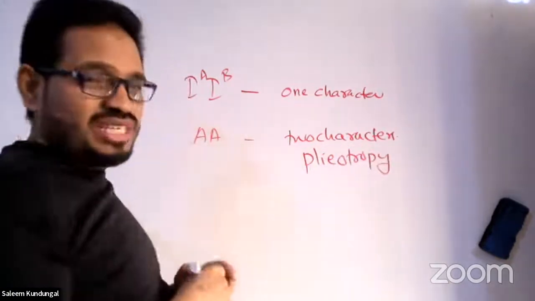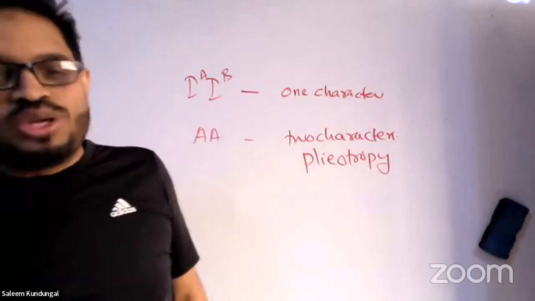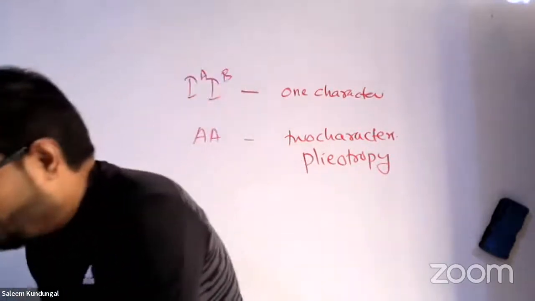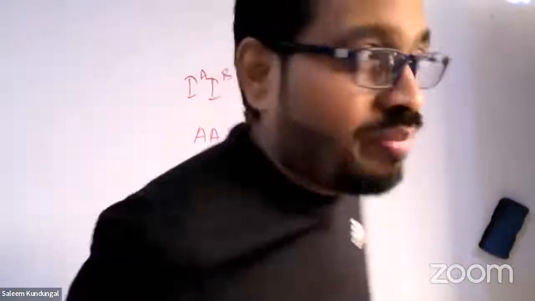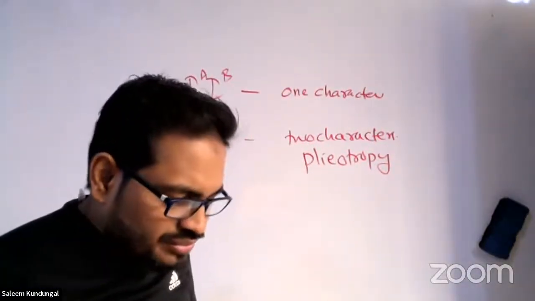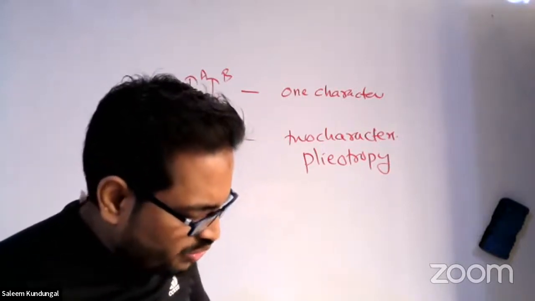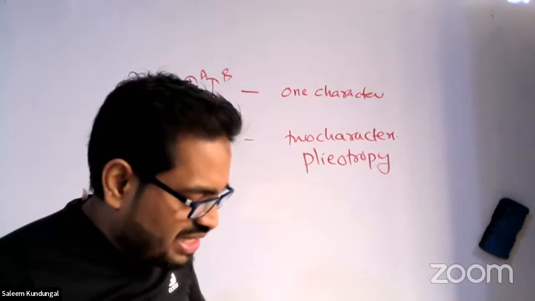Okay, opposite of multiple allelism. One allele for two characters is called pleiotropy. So, guys, there is one example in our book, on a page we skipped, by the way. That page number is 78.